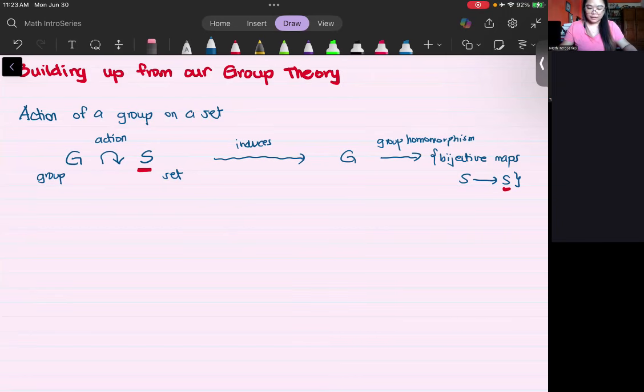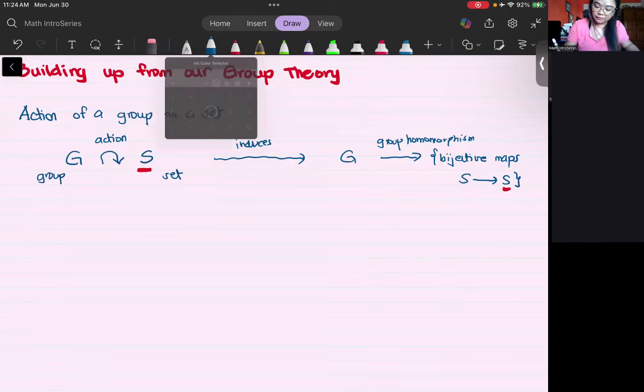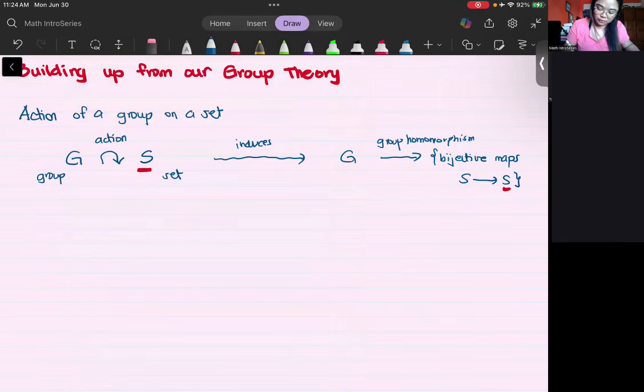Okay. All right. But just to briefly show what happened here, what is an action of a group on a set, and how did we find a group homomorphism? So to briefly define what is an action, let's denote it by this dot.